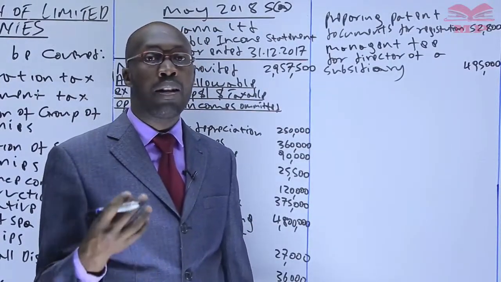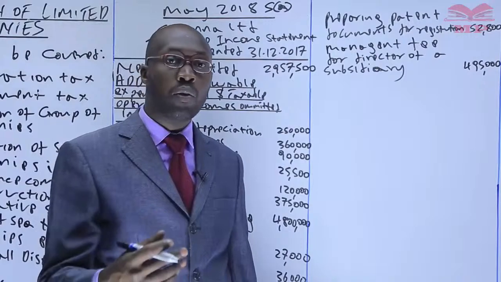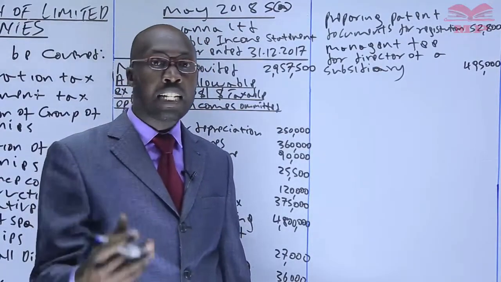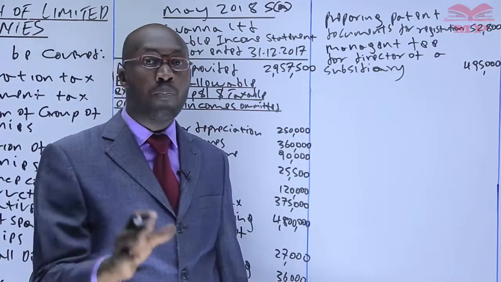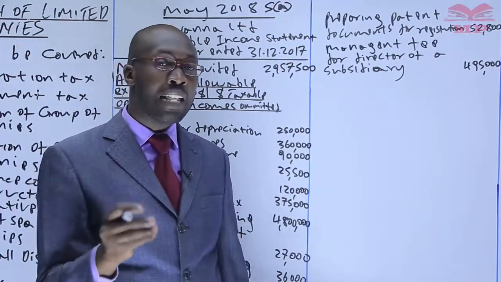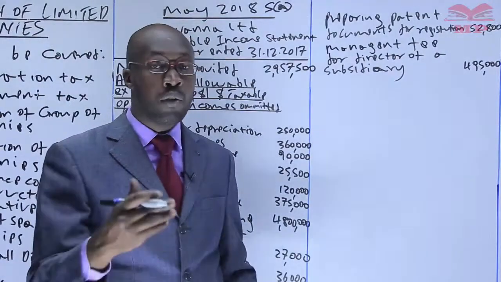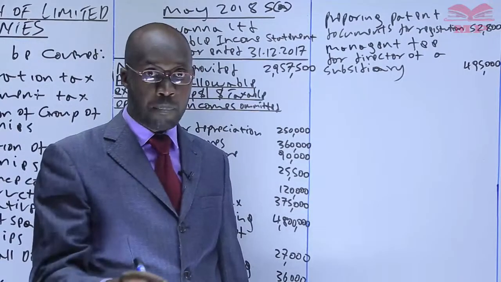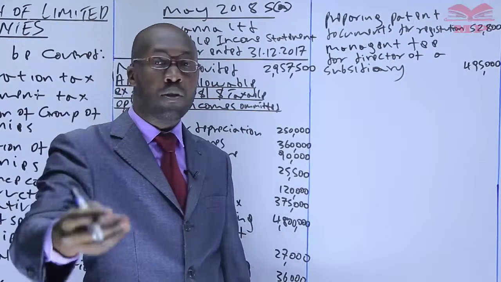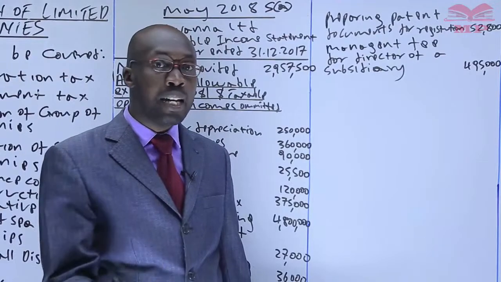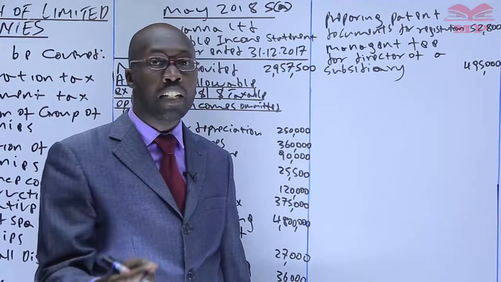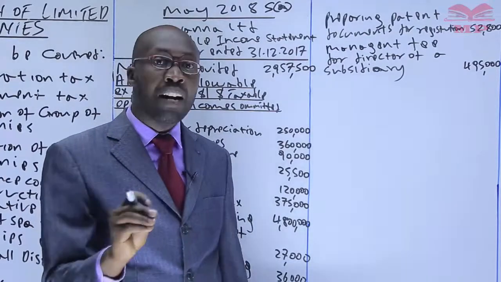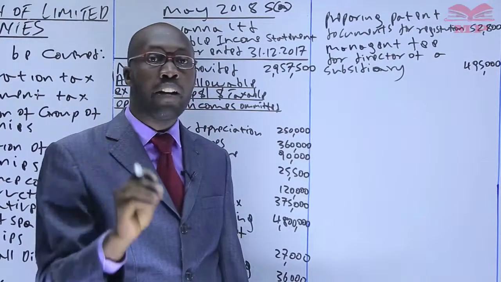Now, there's something called thin capitalization, which we are going to look at. There's a topic about tax planning, and in tax planning there's something called capital structure. We'll learn more about thin capitalization there. However, at the moment, because we may be using it before we get there, what you need to know is this. If an expense is paid to another related company, and that related company is located outside Kenya, the related company can be a subsidiary, a parent company, a joint venture, or an associate. That expense is not allowable. According to the government, that expense can be used to evade tax.